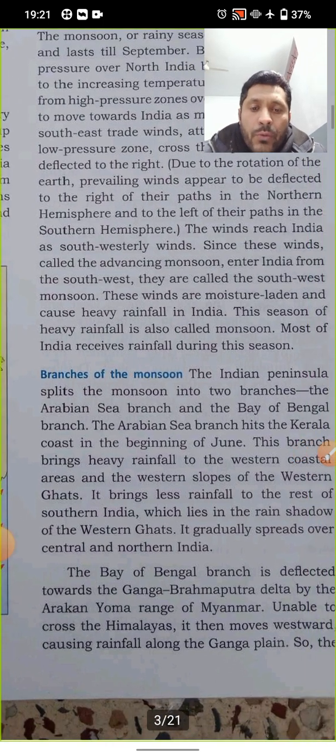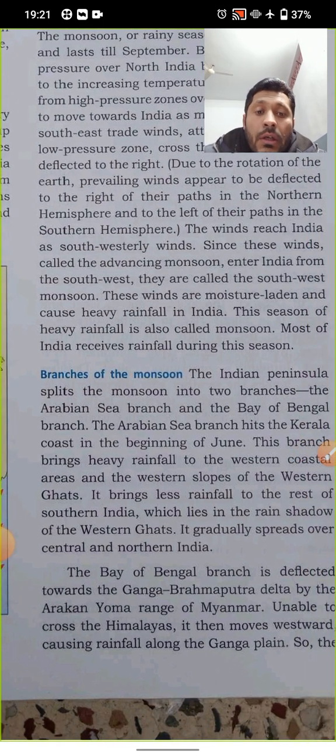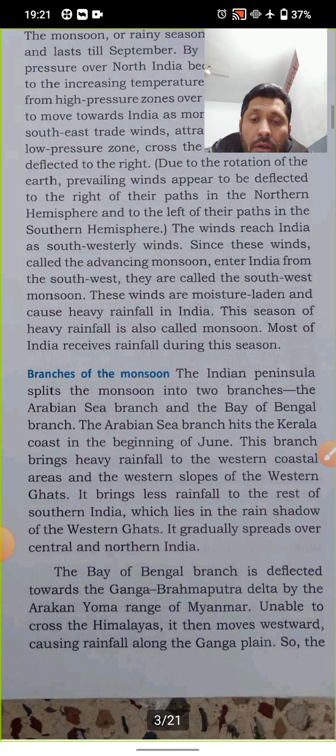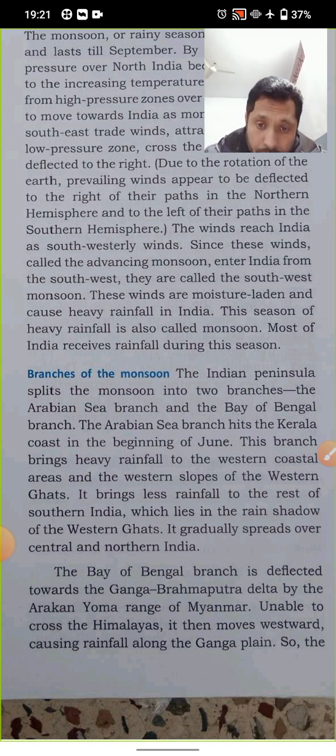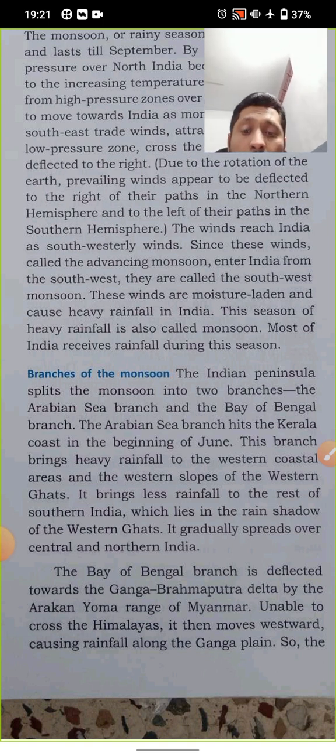We have branches of the monsoon in peninsular India. The Indian peninsula splits the monsoon into two branches, that is the Arabian Sea branch and the Bay of Bengal branch. The Arabian Sea branch hits the Kerala coast in the beginning of June. This branch brings heavy rainfall to the western coastal areas and western slopes of the Western Ghats. It brings less rainfall to the rest of southern India, which lies in the rain shadow area of the Western Ghats. It gradually spreads over central and northern India.